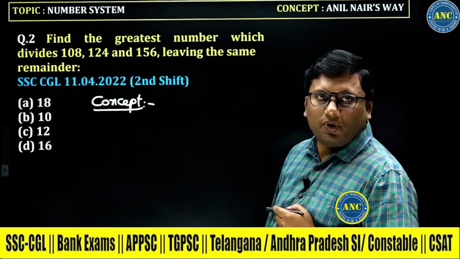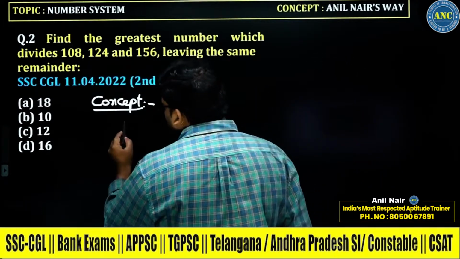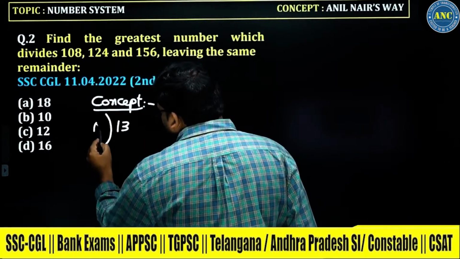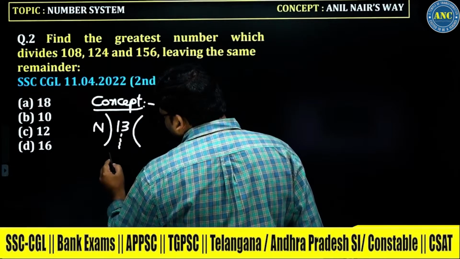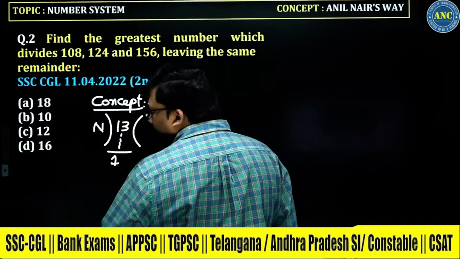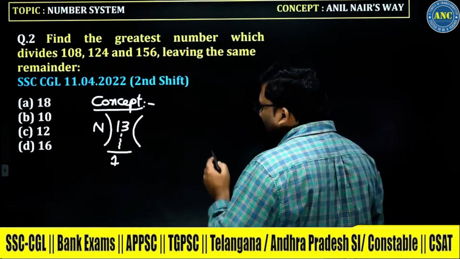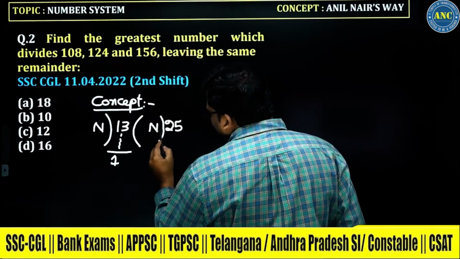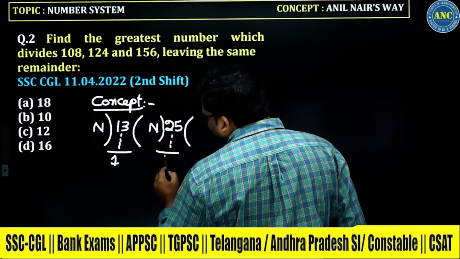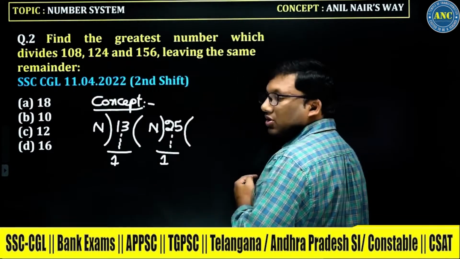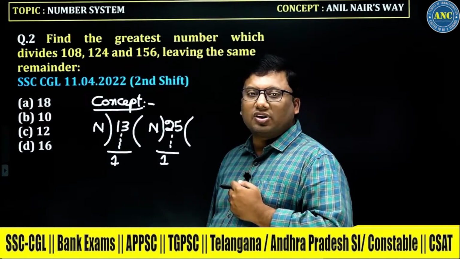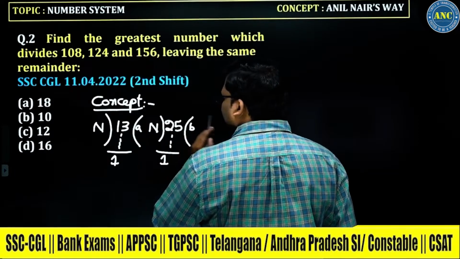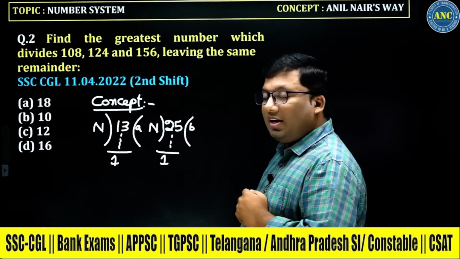Now see here, suppose 13 is there. There is some number which divides 13 and gives a remainder 1. There is another number, 25, which is divided by some other number and also gives remainder 1. Let these quotients be A and B.